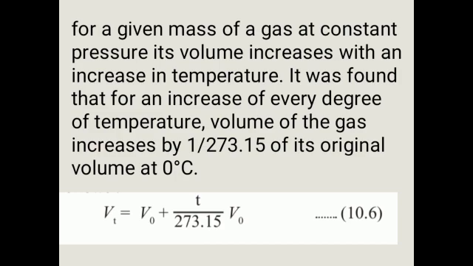It was found that for every degree increase in temperature, the volume of gas increases by 1 upon 273.15 of its original volume at 0 degree Celsius. See, there is one equation: Vt, the volume at temperature T, is equal to the original volume V0 at 0 degree Celsius plus T upon 273.15 into the original volume V0.